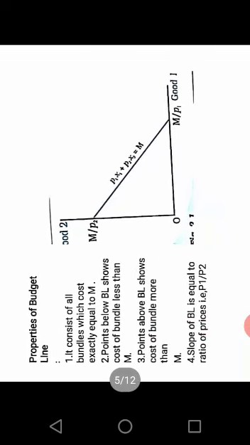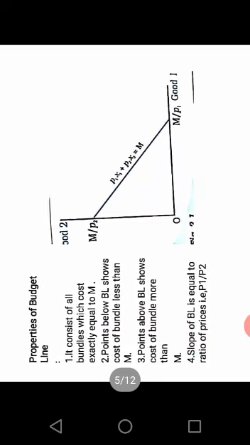The same chart is now shown in the form of a diagram or a graph, where we always measure good 1 on the x-axis and good 2 on the y-axis. When we plot the combinations A, B, C, D, E, that is the bundles of goods, and join the points, we get a straight line, a downward sloping curve.